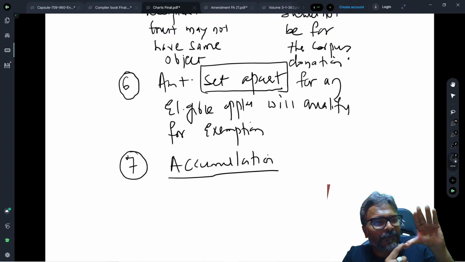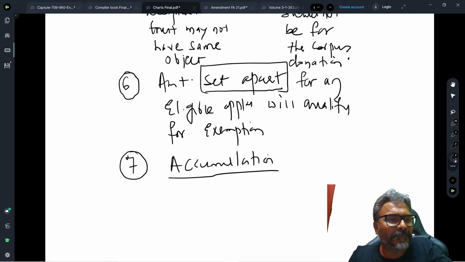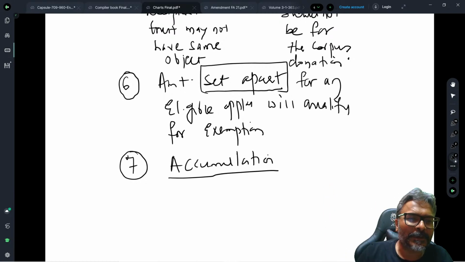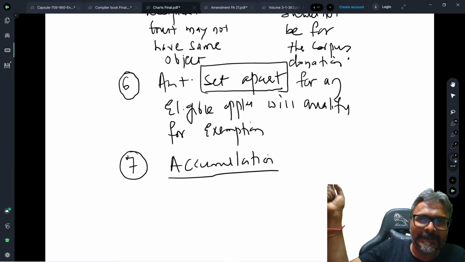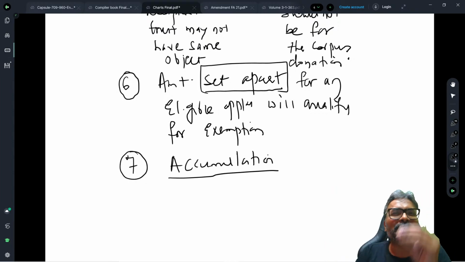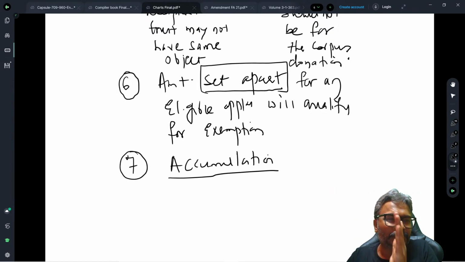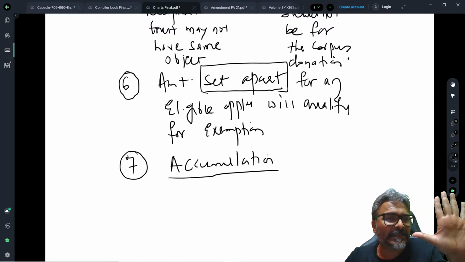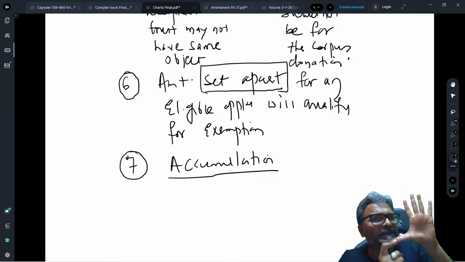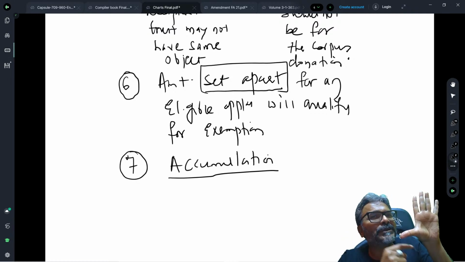Why am I making so much of an emphasis on this part? The reason is very clear, students, I am making the emphasis on this particular part because on the 6th year, it will result into a deemed income if there is a shortfall in the application. If there is a shortfall in the application, then in the 6th year, it will result into a deemed income. So, which is the 6th year? Again, I am repeating. The 5 years is the accumulation period, and the year in which you have earned the income, you will have to count this also as a year of accumulation.